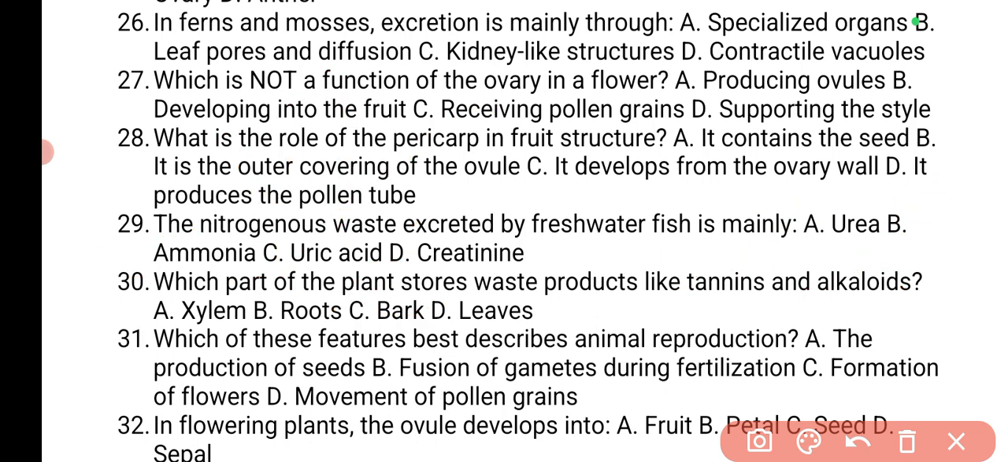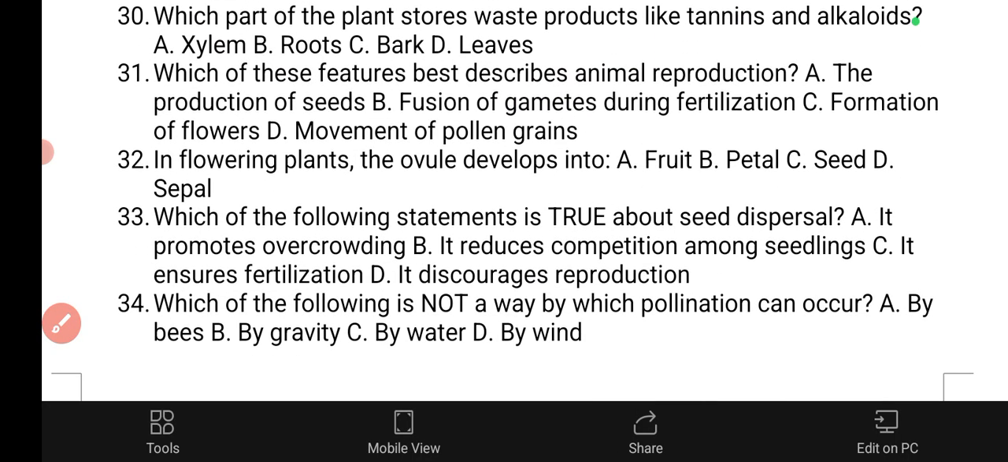Which of these features best describes animal reproduction? A, the production of seeds. Animal reproduction, no. Fusion of gametes during fertilization, that's the answer. B. In flowering plants, the ovule develops into seed. We've mentioned that, option C.